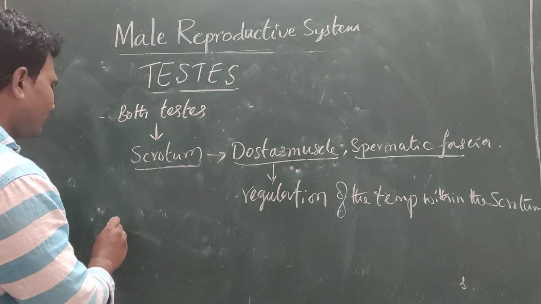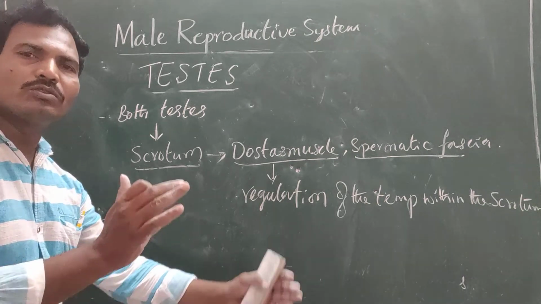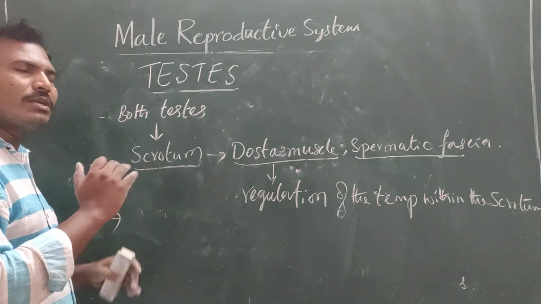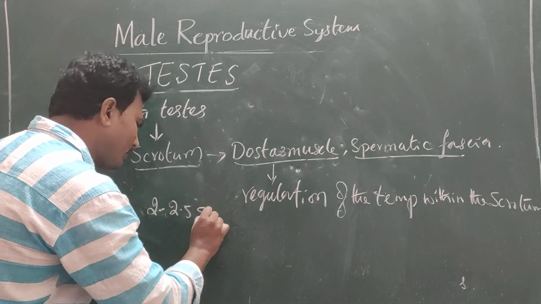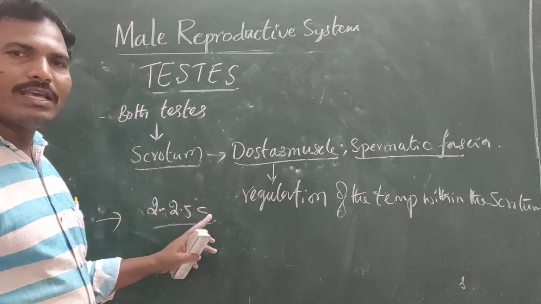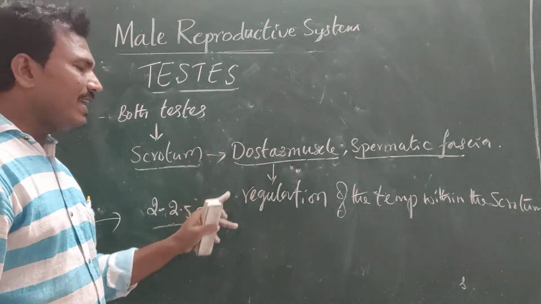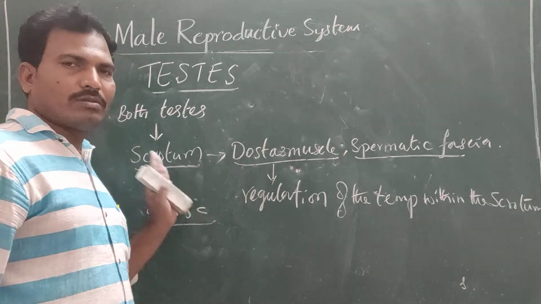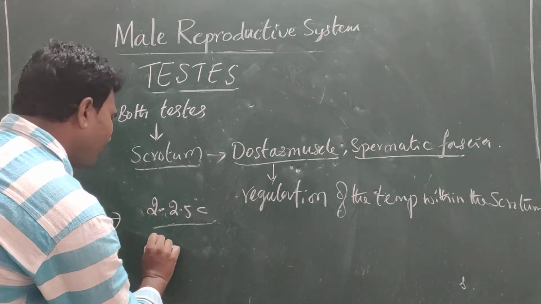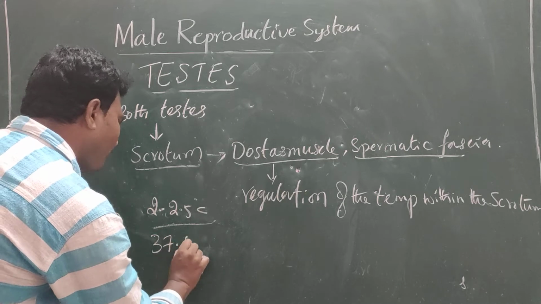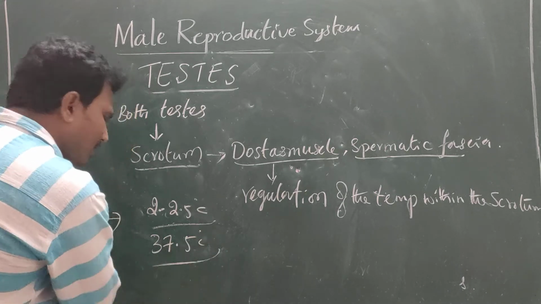Apart from that, the temperature of the scrotum is 2 to 2.5 degrees Celsius less than the core body temperature. The core body temperature is approximately 37.5 degrees Celsius.